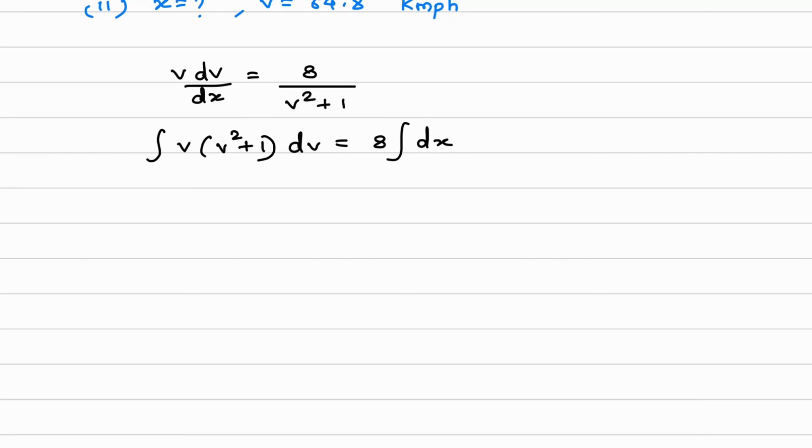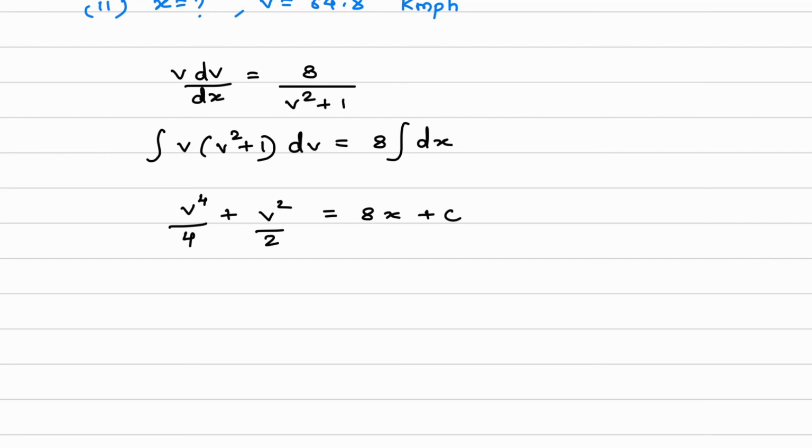This will become v cube, which means v raised to 4 by 4, plus, multiplying this v inside, the integration of v will be v square by 2, is equal to 8x plus c.